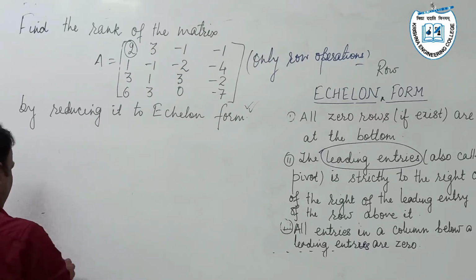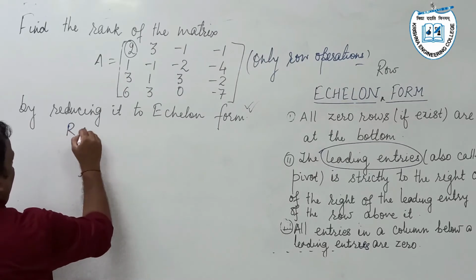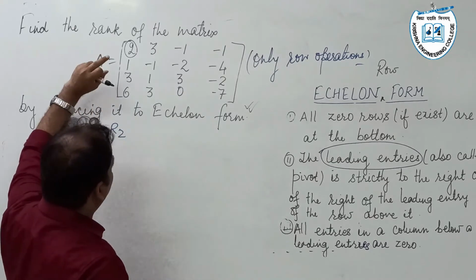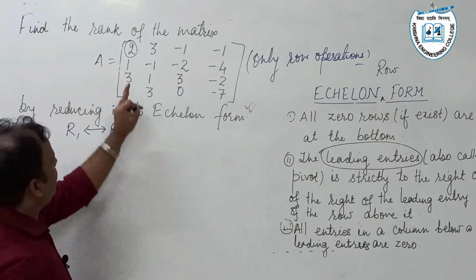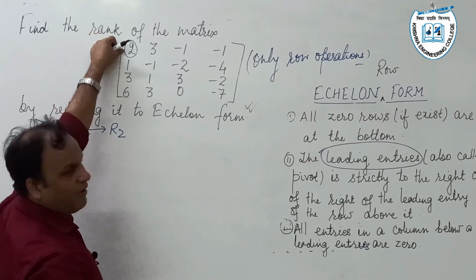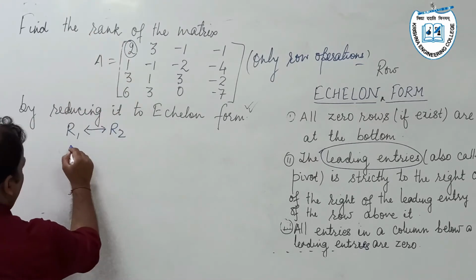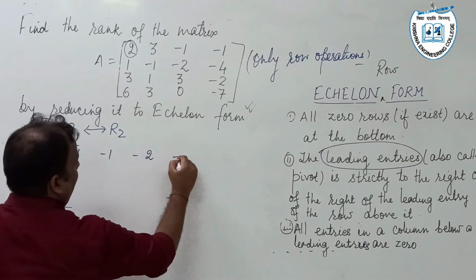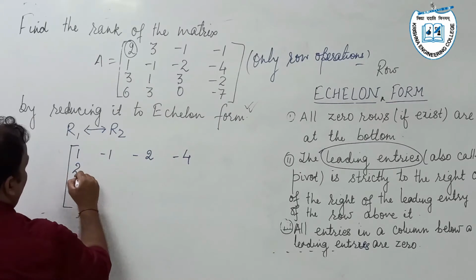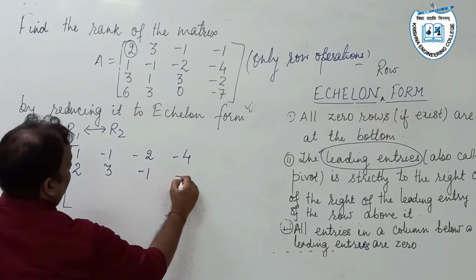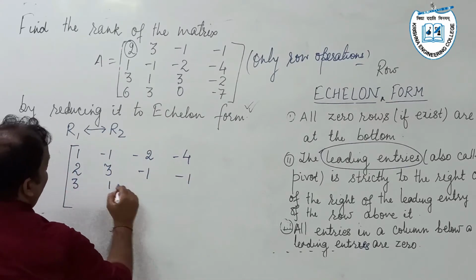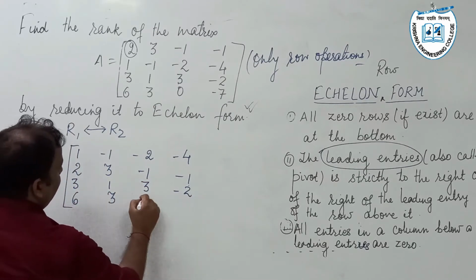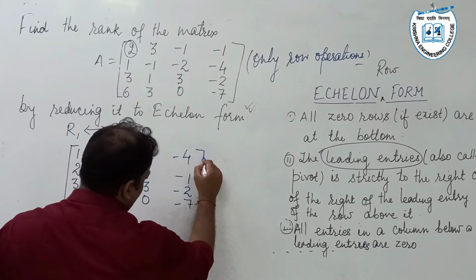So here we apply the elementary operation R1 interchanged with R2, just to make this element equal to unity and make our calculation easy. So this matrix has been reduced to the form [1, -1, -2, -4; 2, 3, -1, -1; 3, 1, 3, -2; 6, 3, 0, -7].